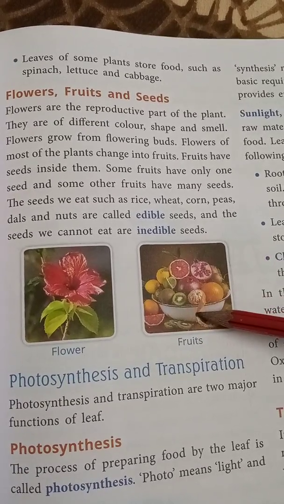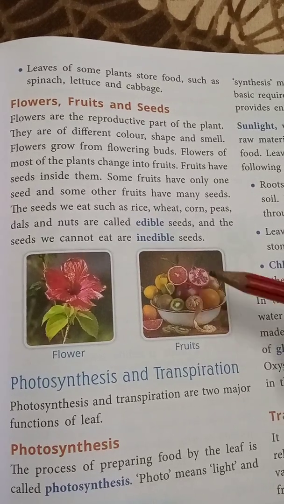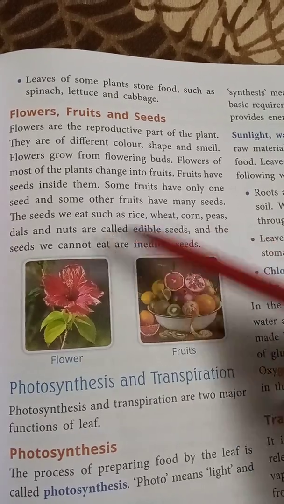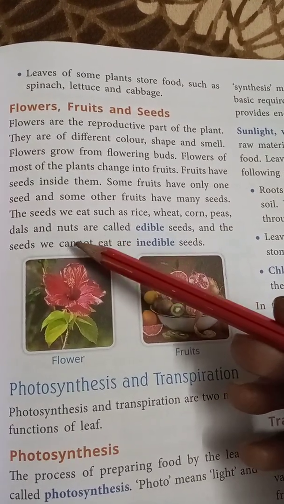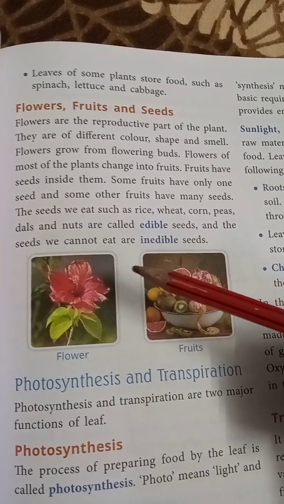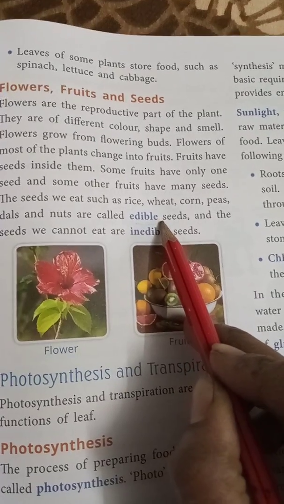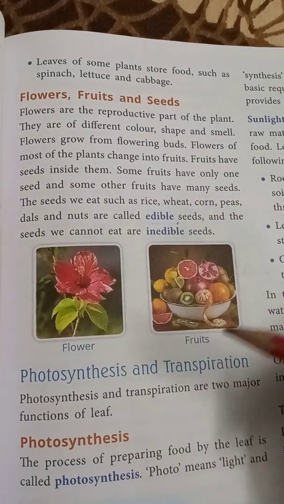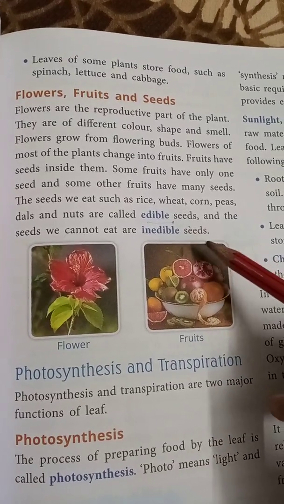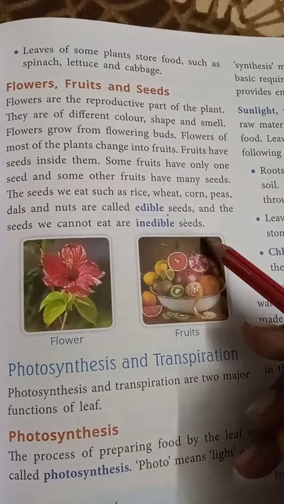Some seeds we eat, such as rice, wheat, corn, peas, dal, nuts. Dal, nuts, wheat are also seeds, but they are edible seeds. Edible seeds means what? The seeds that we eat. This is called edible seeds. And some seeds we cannot eat, so that is called inedible seeds.